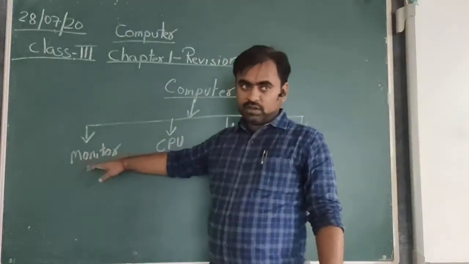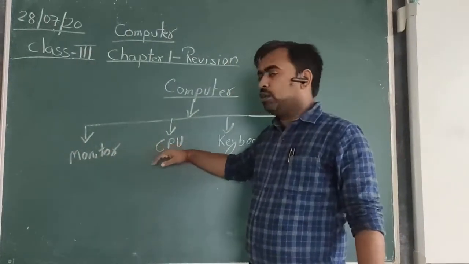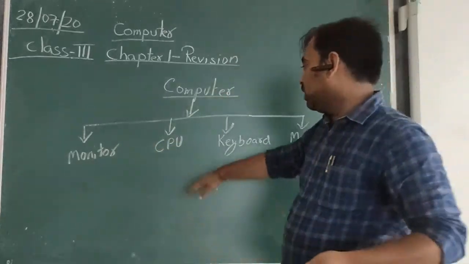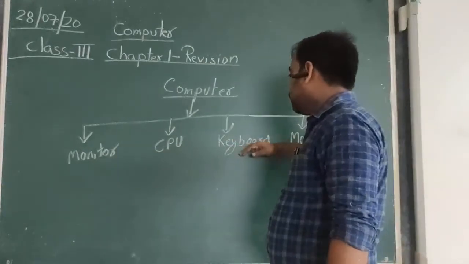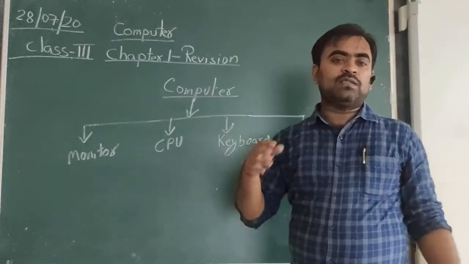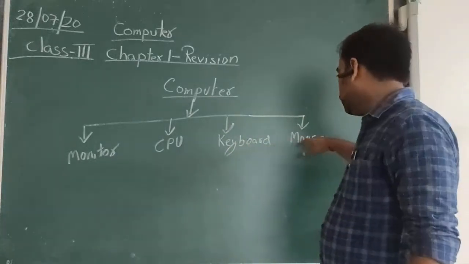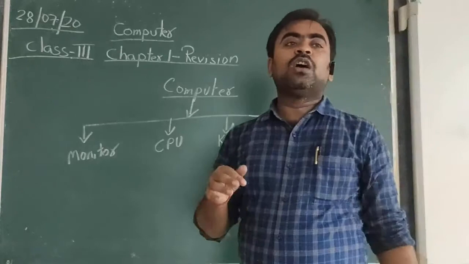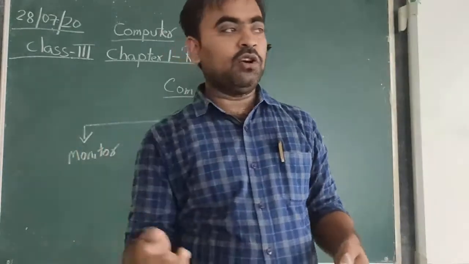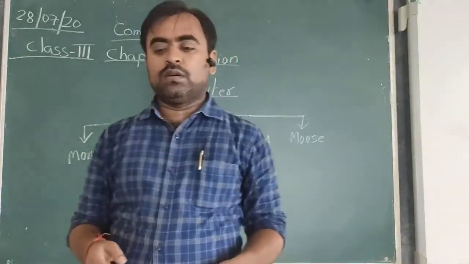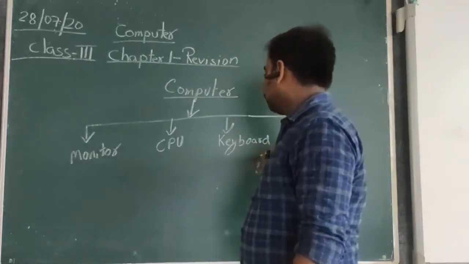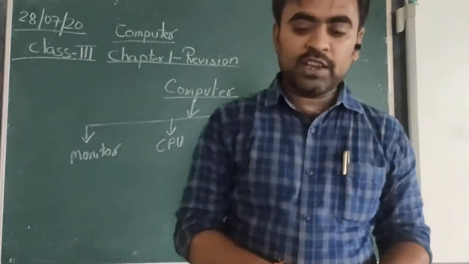You can see the monitor connected to the CPU, which performs all the different processing and stores the information within it. Okay, and the keyboard is used to type the data or give the input to the computer, and the mouse is used for selection purposes, or to give the input, to click on any object. So first of all, we will now discuss these four parts in detail.